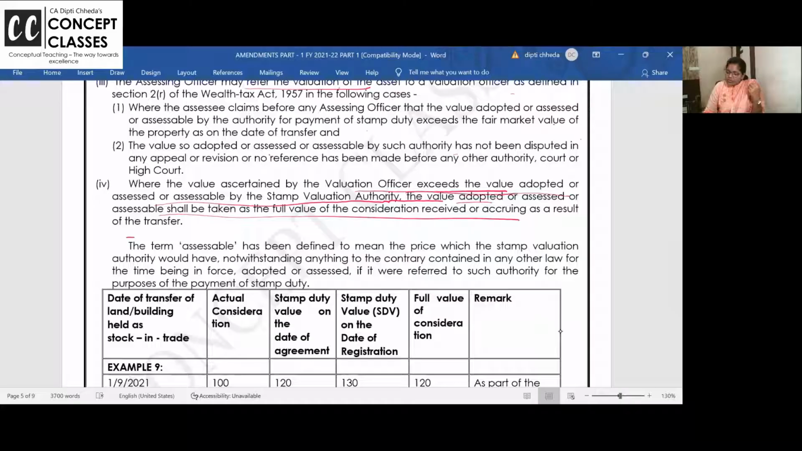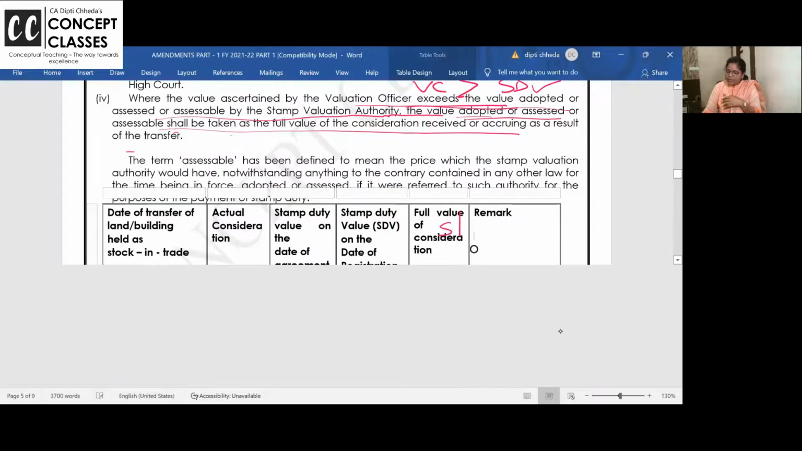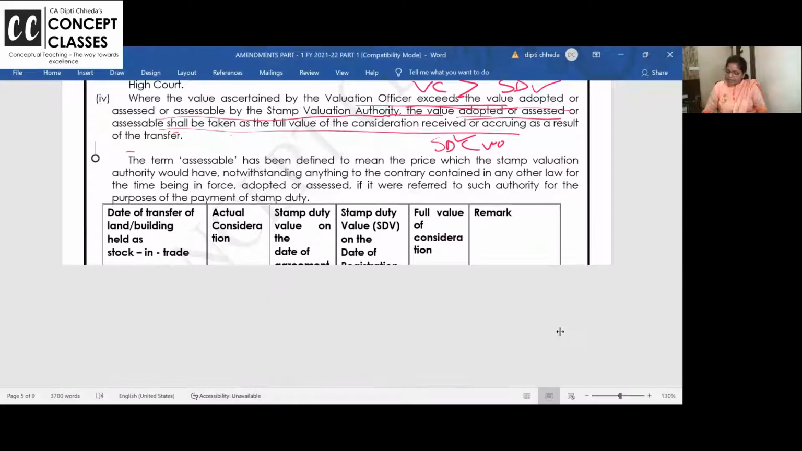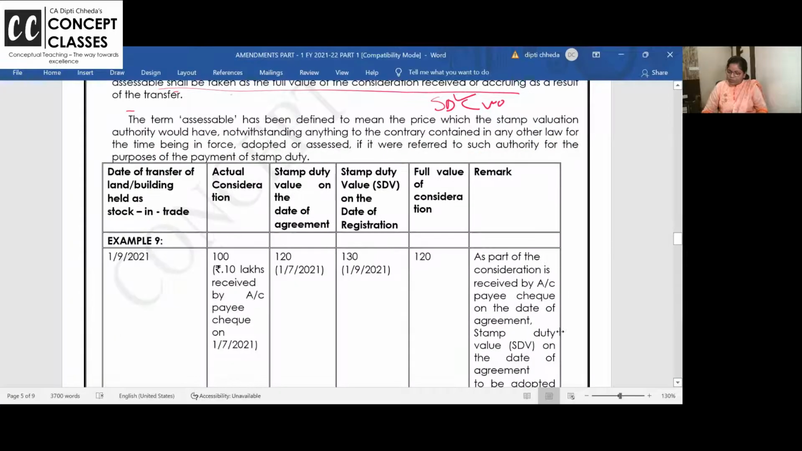If valuation officer exceeds the stamp duty value, then the value adopted or assessed by stamp duty value, take it as the actual consideration. In my concept, I wrote it, stamp duty value agar kam hai valuation officer se to stamp duty le lo. Here they have given little different. Okay. And accessible means the price, whatever is given.